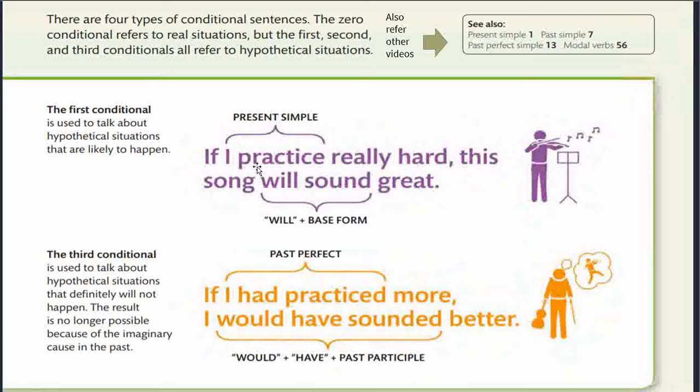The first conditional is used to talk about hypothetical situations that are likely to happen. For example, if I practice really hard, this song will sound great. So simple present is used, and will and the base form are used over here. This is the likely condition.